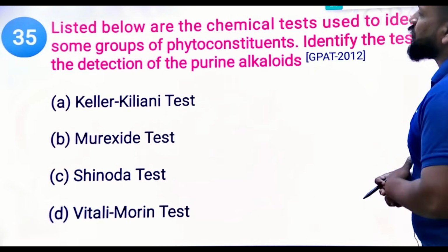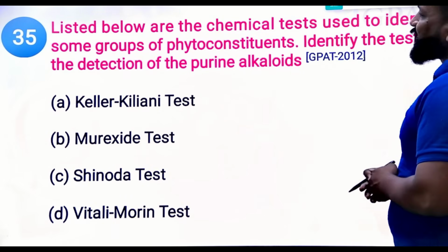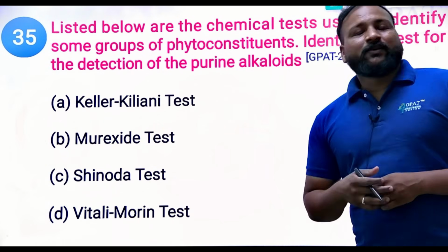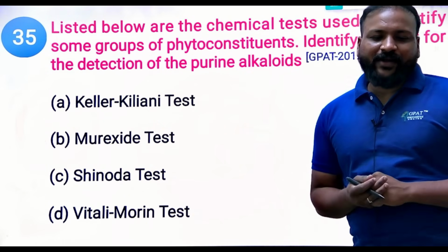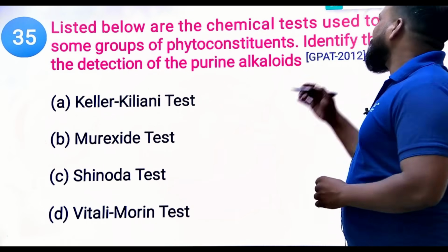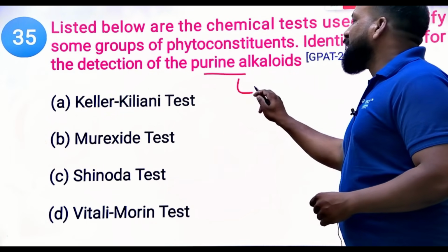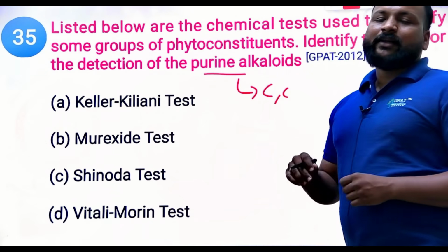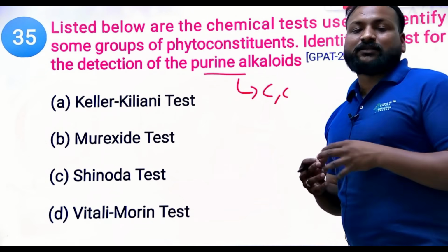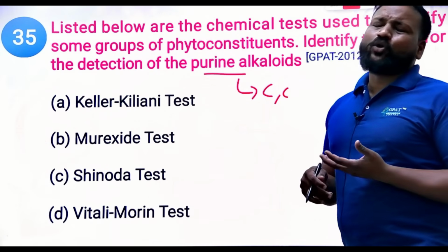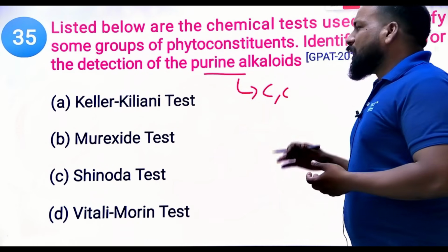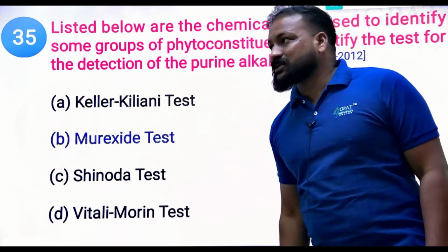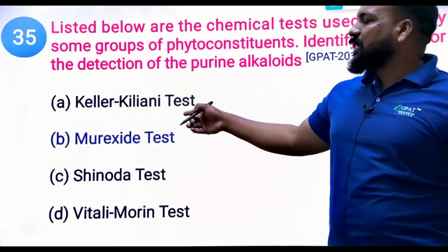Next question. Listed below are the chemical tests used to identify some groups of phytoconstituents. Identify the test for the detection of pure alkaloids. What is an example of pure alkaloids? Caffeine, from tea, coffee, and cola, Theobroma cacao. These are pure alkaloids, so the test for them is the Murexide test. Keller-Kiliani is for the glycosides, especially cardiac glycosides.